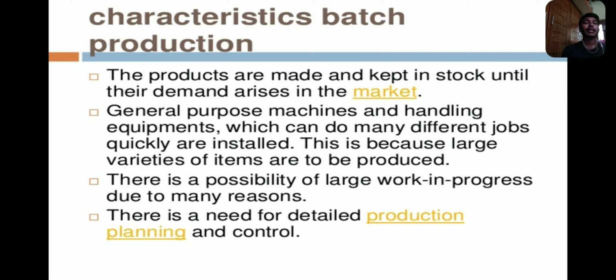So there is a need for detailed production planning and control. In production planning, as production increases, detailed planning occurs. It should control and maintain the labor, and proper directions and proper systems are maintained to increase the production in batch production.